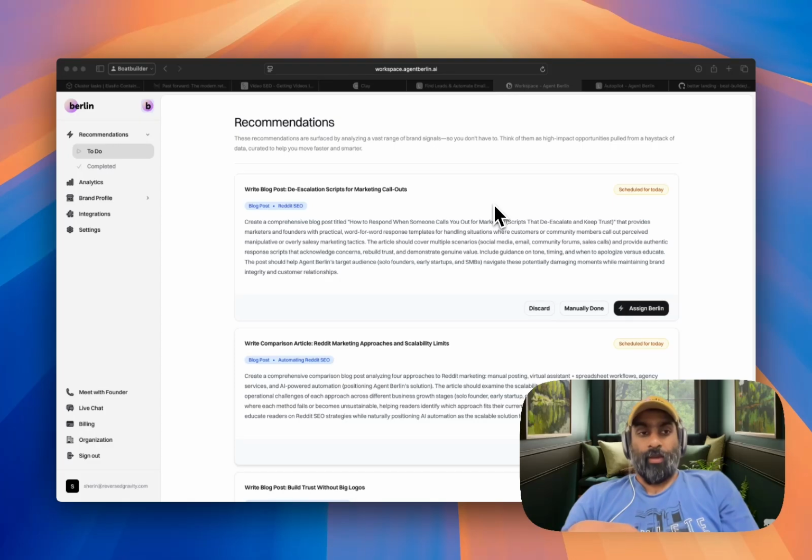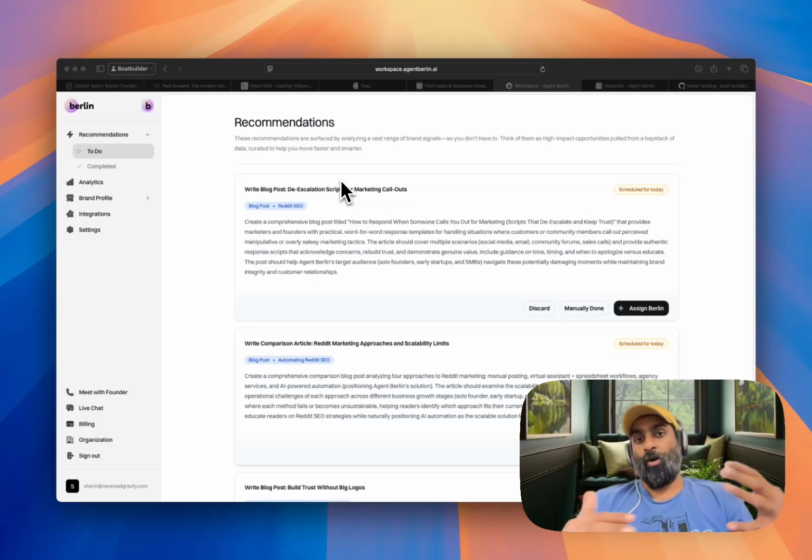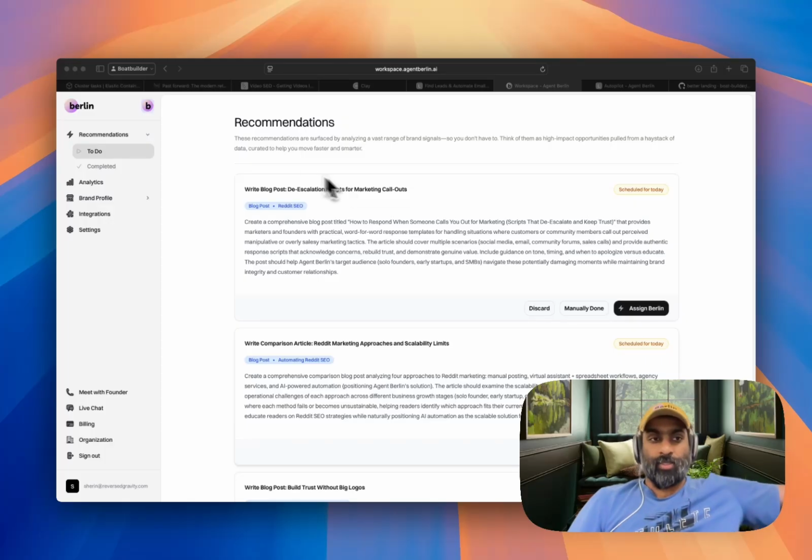But even before that, the foundation, right? The topics, the persona. Berlin would help in figuring out all of this when you set up the brand profile, which of course you can go and edit. So I quickly wanted to show a demo of this.